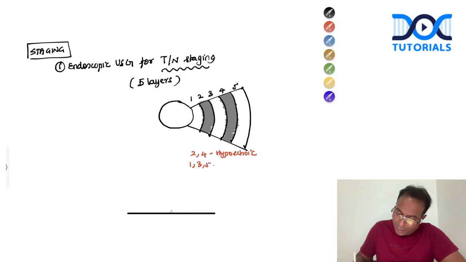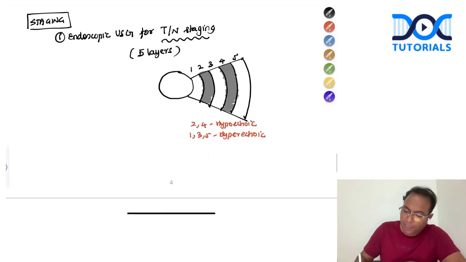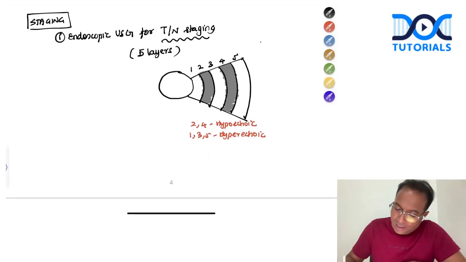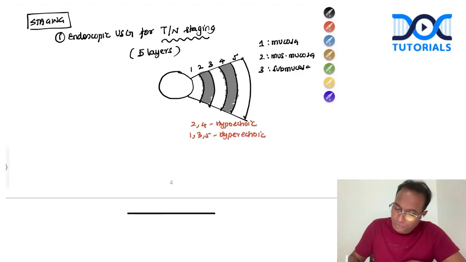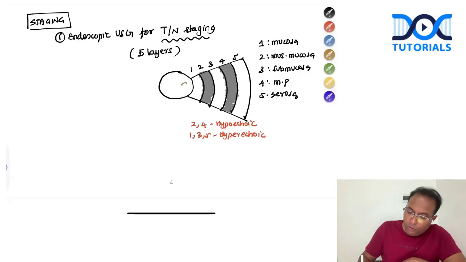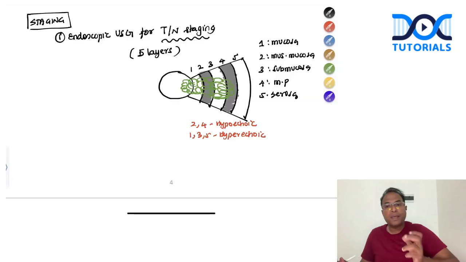1, 3, 5 are hyperechoic. So what is layer 1? Layer 1 is mucosa, 2 is muscularis mucosa, 3 is submucosa, 4 is muscularis propria, and 5 is serosa. So 5 layers are seen. Therefore, if you have a cancer, you can find out up to what layer it is infiltrating by doing an EUS.